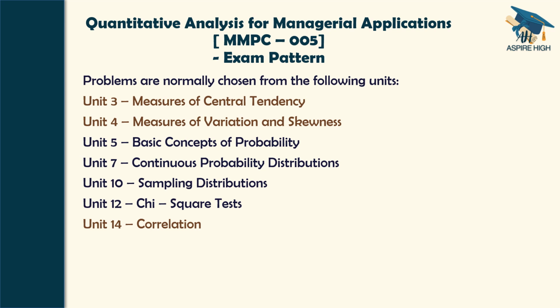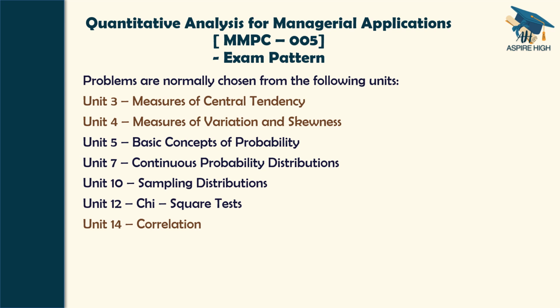So first, thoroughly see all the problems present in the course material pertaining to the topics that we have already enlisted. Go to units 3, 4 and 14, see the topics we have enlisted here, and whatever problems are there in the course material, thoroughly see them and even note down the formulas, so that it will be very easy for you to attempt the problems in the examination.